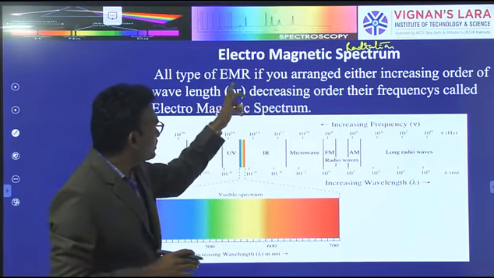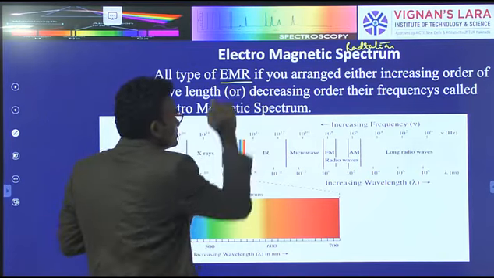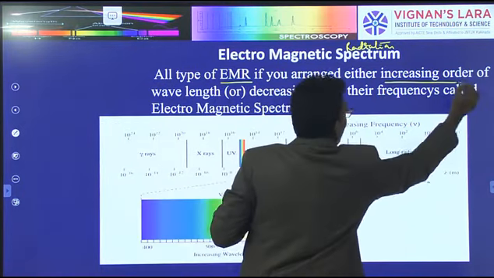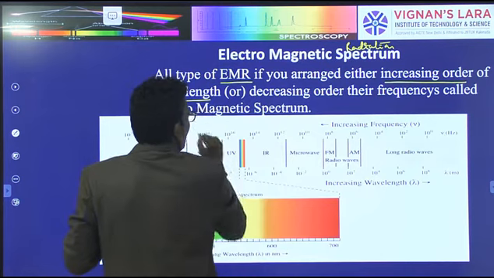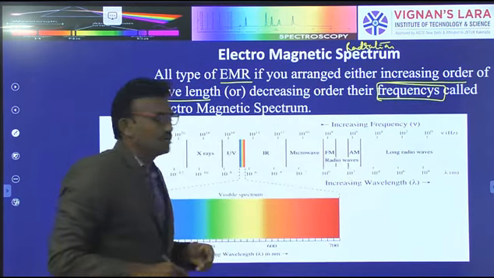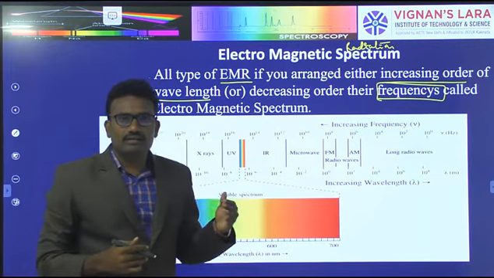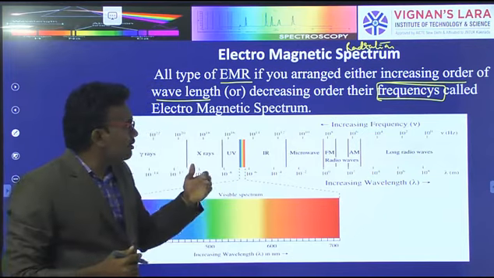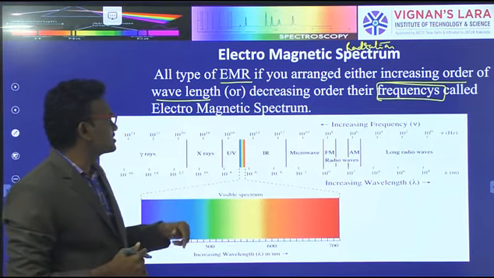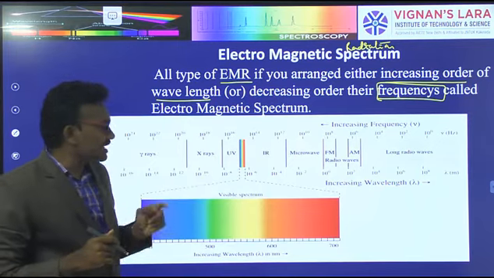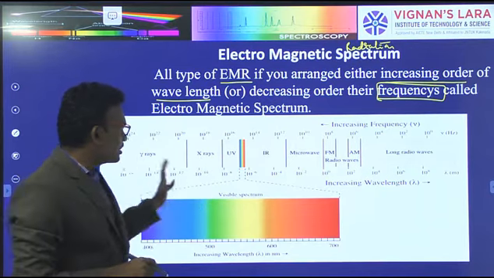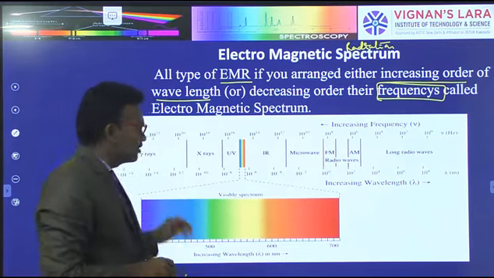All types of EMR, electromagnetic radiations, if arranged in either increasing order of wavelength or decreasing order of frequency, written in a sheet, is called the electromagnetic spectrum.